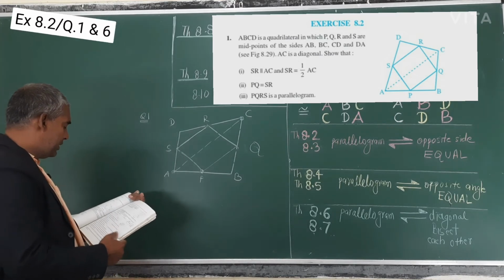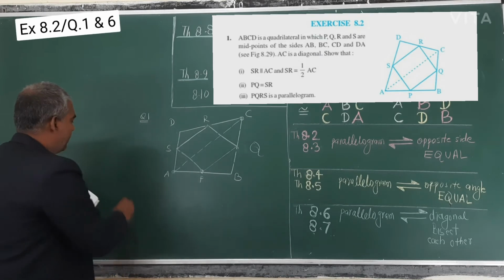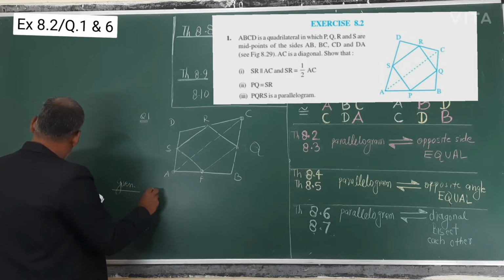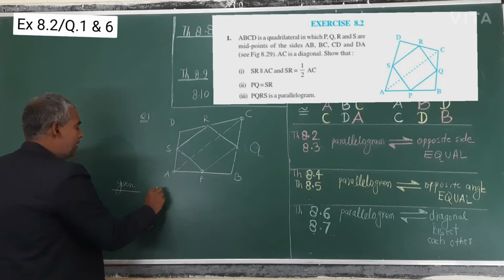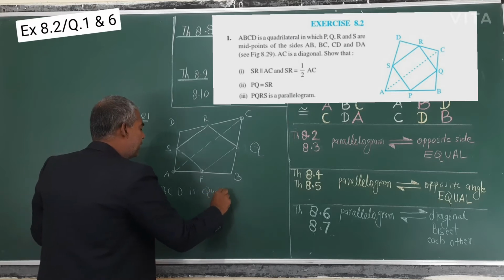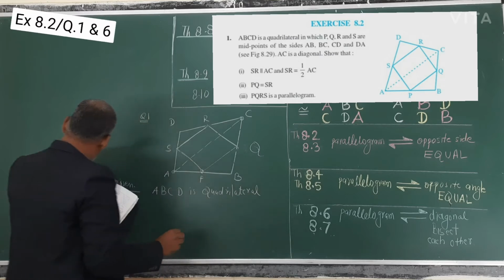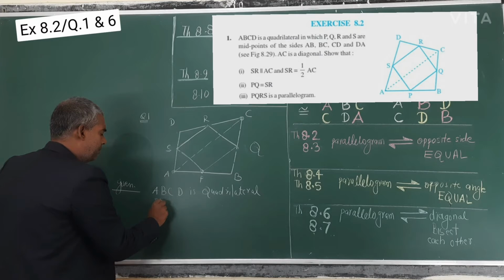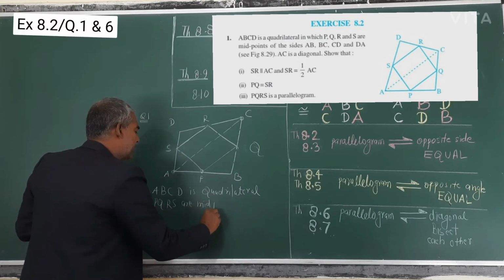So it is given ABCD is a quadrilateral, AC is the diagonal, and the first point is SR parallel to AC. So you will write given. What is given? ABCD is a quadrilateral, and PQRS are midpoints.